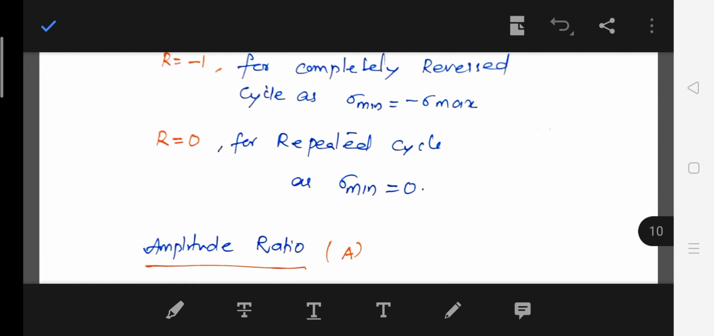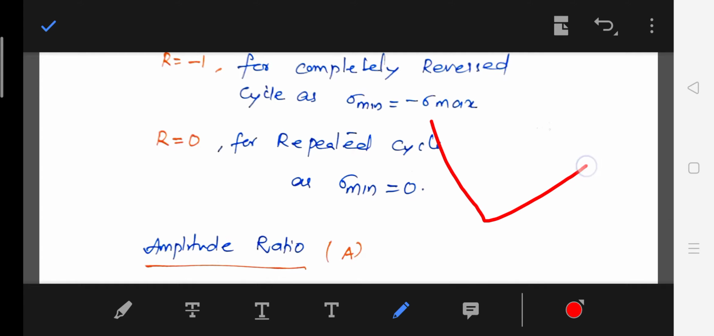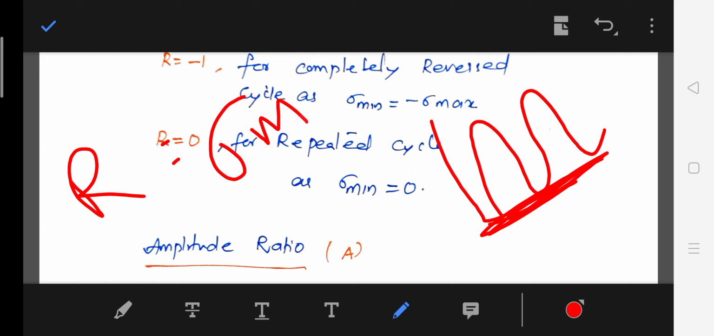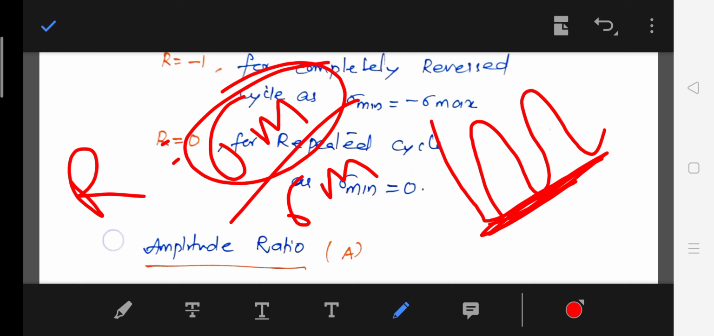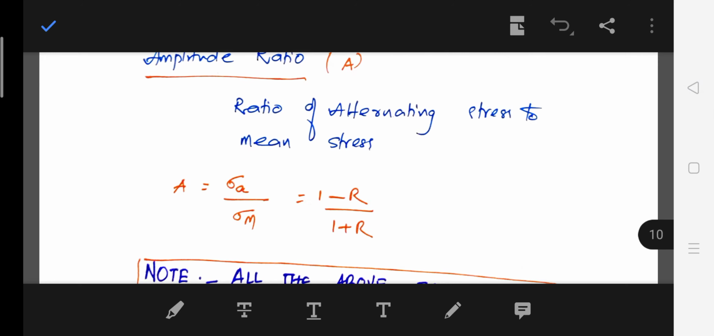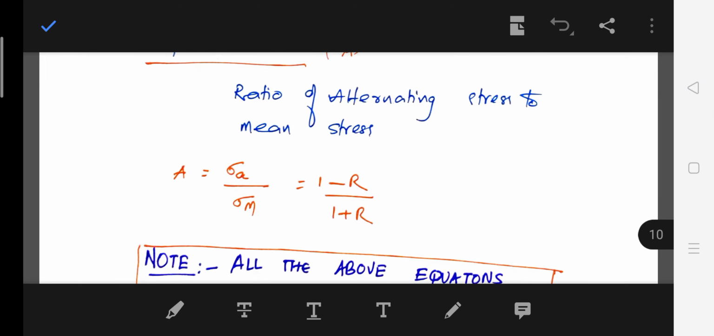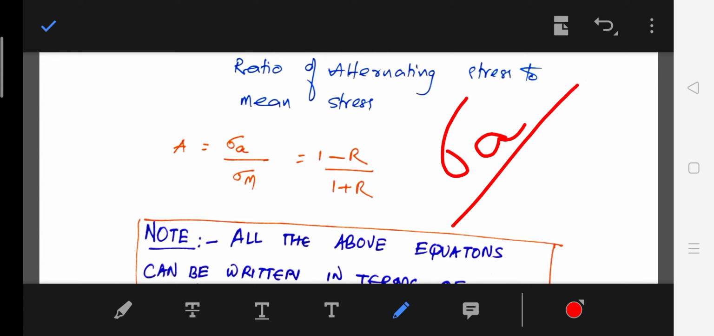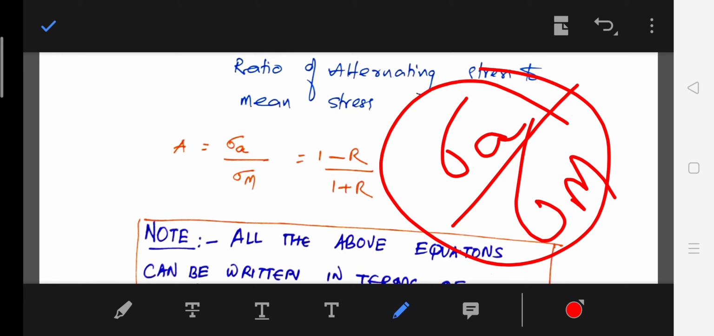For repeated cycle sigma minimum is 0, because the minimum value is 0. Minimum value lies on the x-axis. So R is equal to sigma minimum divided by sigma maximum. Sigma minimum is 0, so the value of R equals 0. What is amplitude ratio? Amplitude ratio is the fluctuation variation divided by mean. Sigma A divided by sigma M is the variation from the mean divided by mean. So this is the amplitude ratio, and another formula is (1 minus R) divided by (1 plus R).